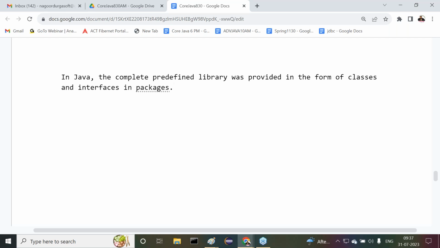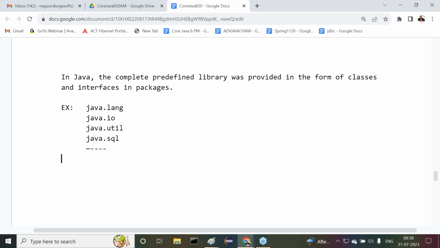Next one is what? After understanding this content, add the examples for the packages here. I'm telling you java.lang, java.io, next one is java.util, then java.sql. Like this, so many packages are available, and so on.